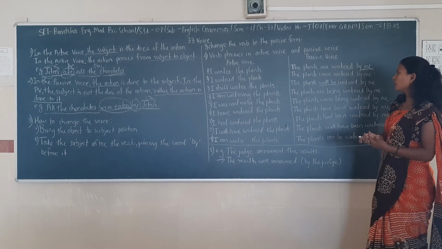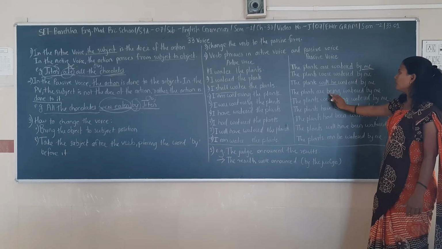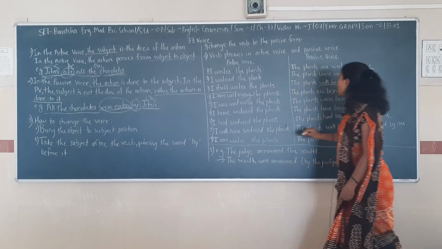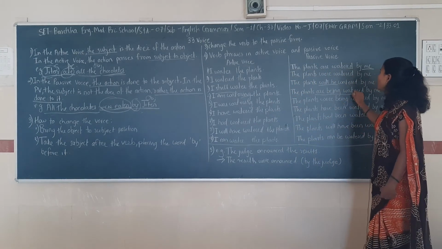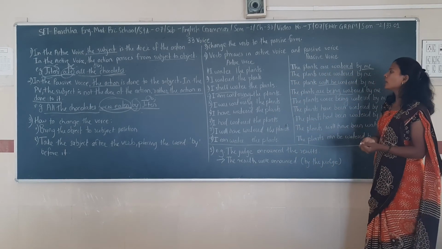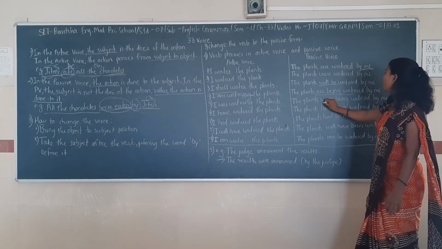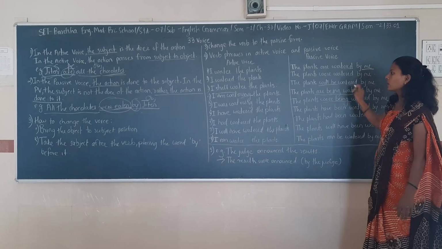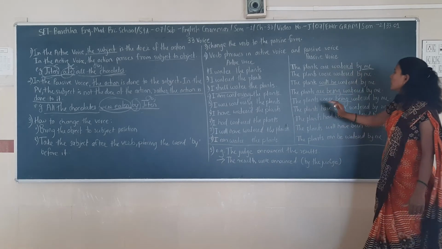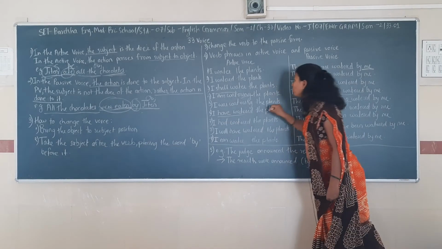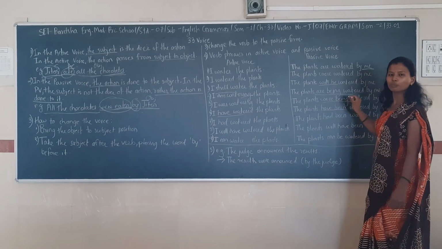Then, I am watering the plants becomes the plants are being watered by me, because there is an ing verb, so you have to use being. Then I was watering the plants becomes the plants were being watered by me. I have watered the plants becomes the plants have been watered by me, because there is have watered, you have to use have been.